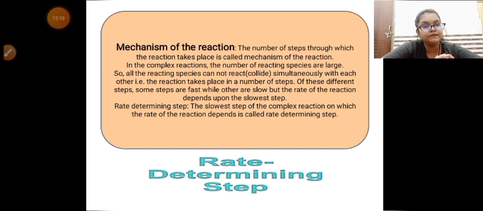Now rate determining step क्या होता है? The slowest step of the complex reaction on which the rate of a reaction depends is called the rate determining step. It means that the step on which our reaction rate depends is called the rate determining step.